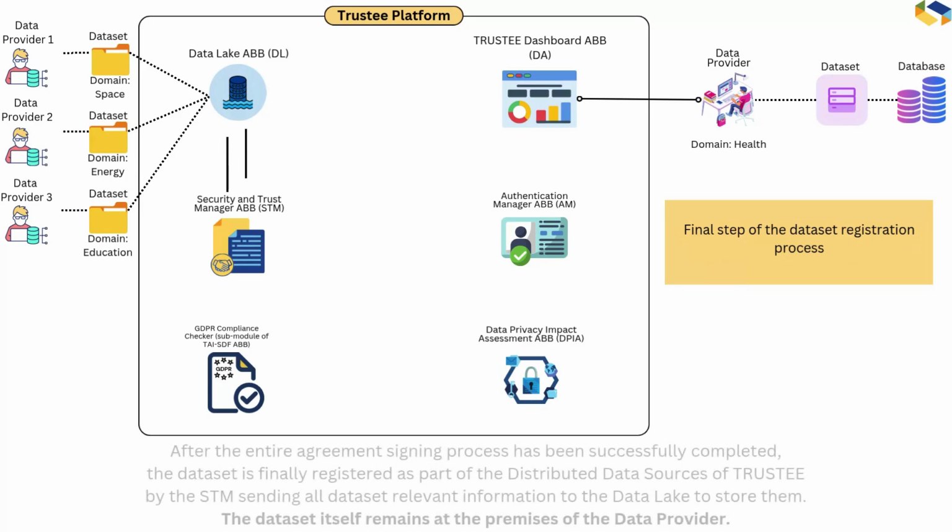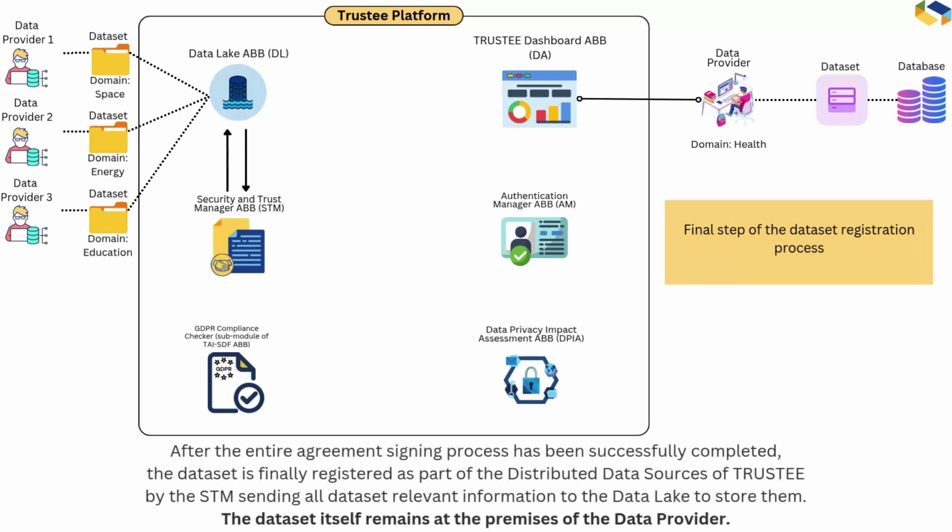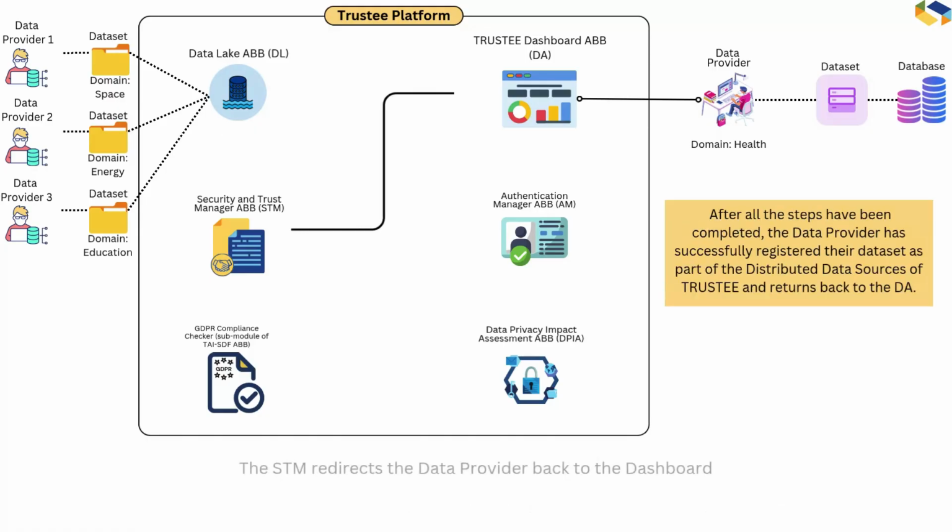After the entire agreement signing process has been successfully completed, the dataset is finally registered as part of the distributed data sources of trustee by the STM, sending all dataset relevant information to the data lake to store them. The dataset itself remains at the premises of the data provider. After all the steps have been completed, the data provider has successfully registered their dataset as part of the distributed data sources of trustee and returns back to the DA. The STM redirects the data provider back to the dashboard.